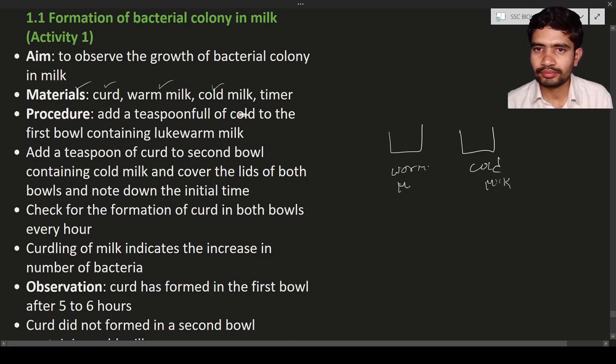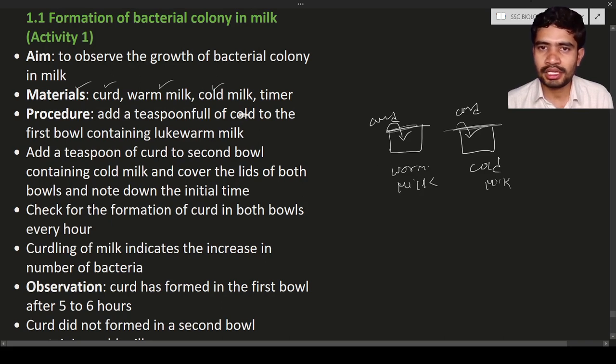Add a teaspoonful of curd to it, and also add curd to the second one. Close the lid of the bowls and keep them aside, and note down the initial time. It means note down the time at which you have added the curd and closed the lid. Then every hour check the formation of curd.